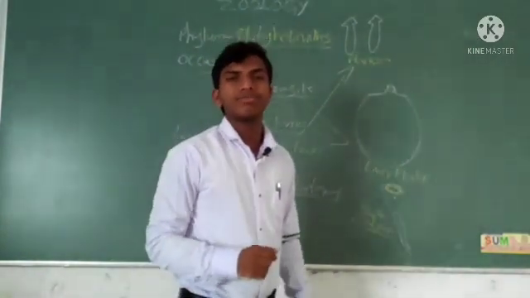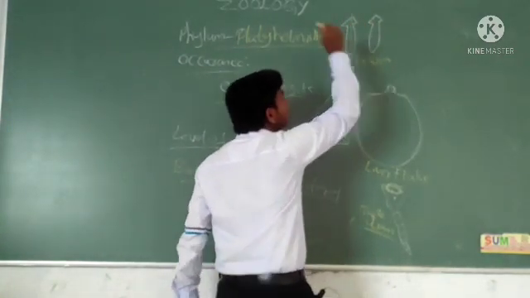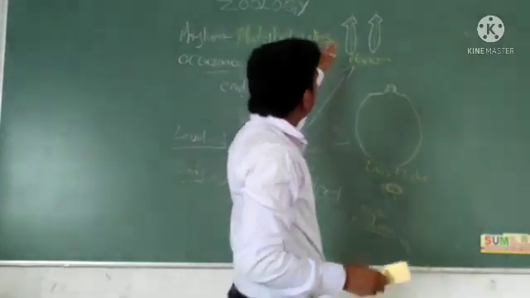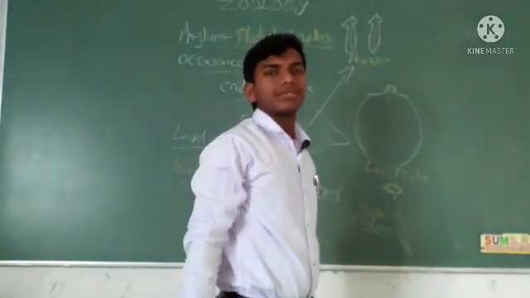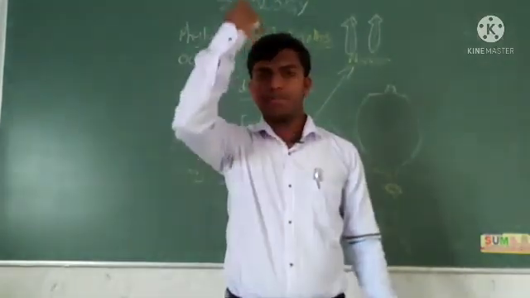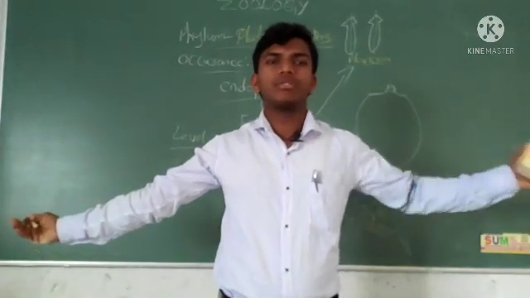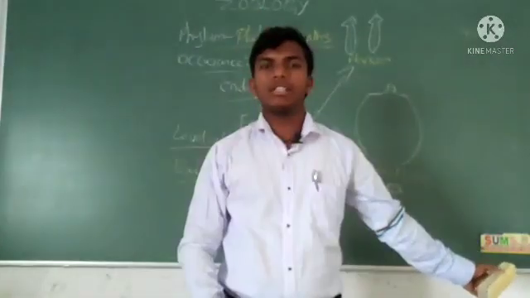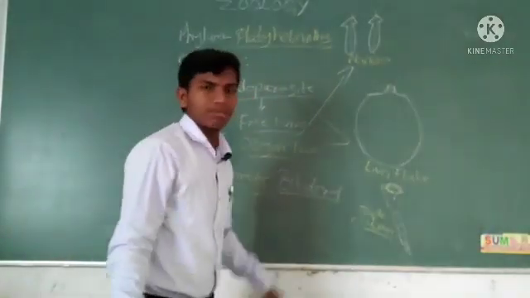Bilateral symmetry means if you cut the body along a single axis, a single plane, we will get two equal halves, one left and one right. That's called bilateral symmetry.